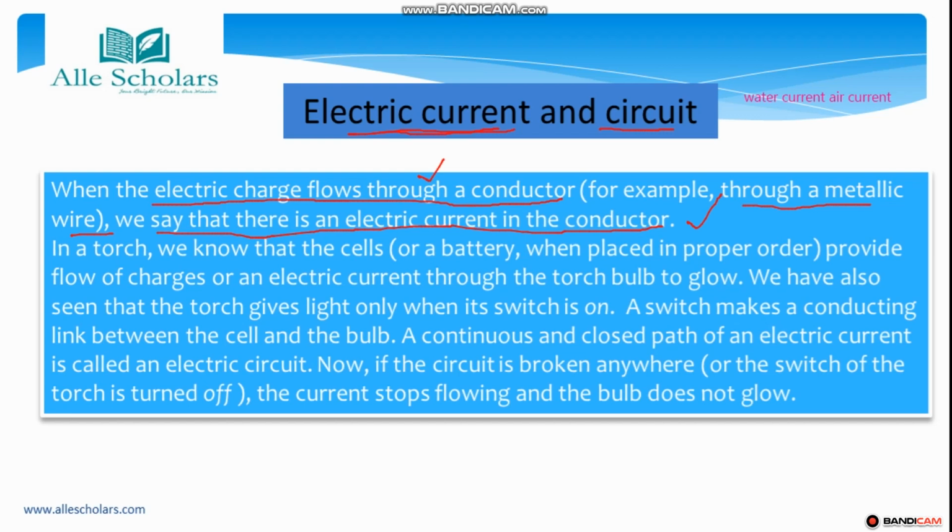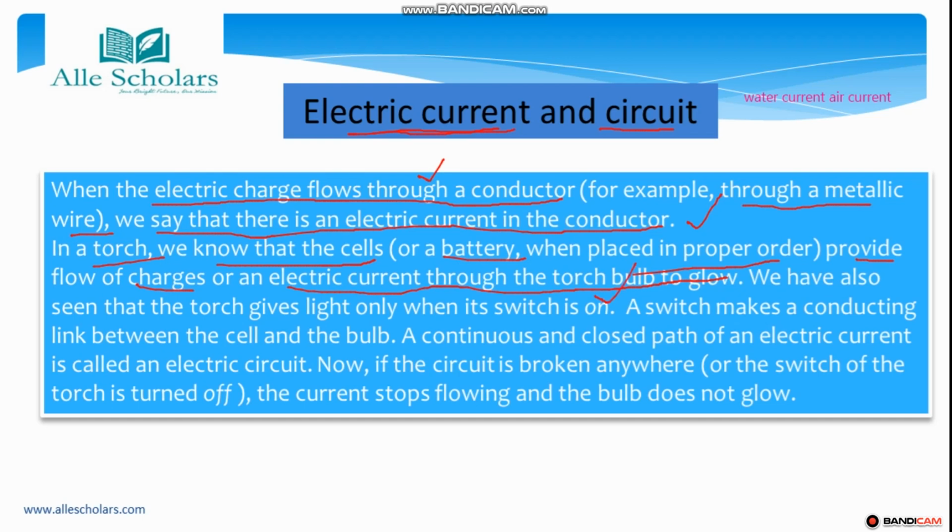Or if we take an example of a torch, we know that cells or a battery, when placed in proper order, provide a flow of charge. That is, we have provided an electric current through the torch for the bulb to glow.